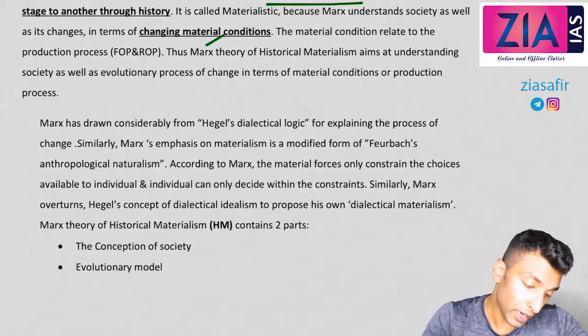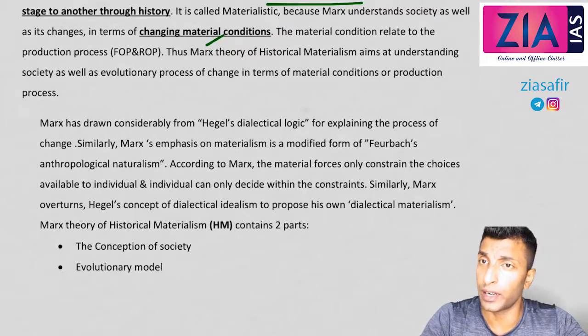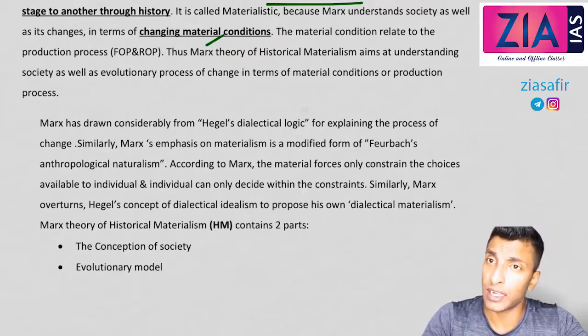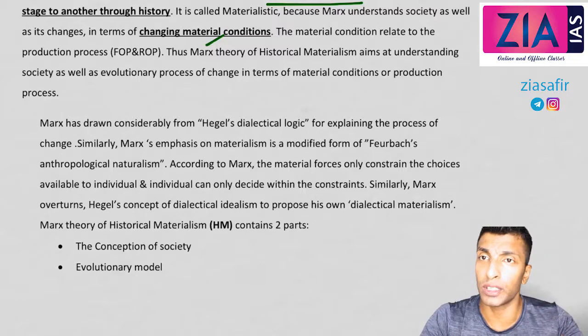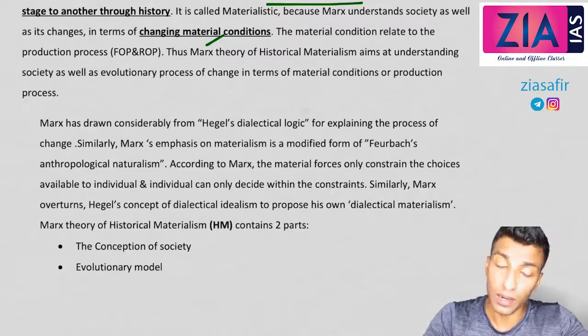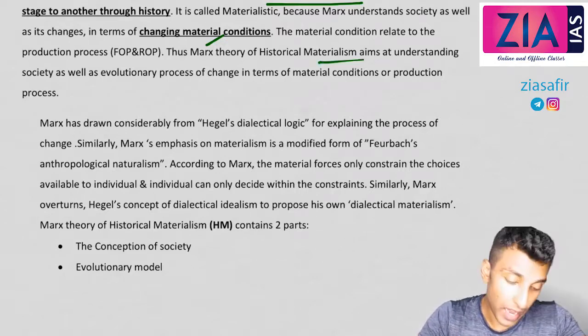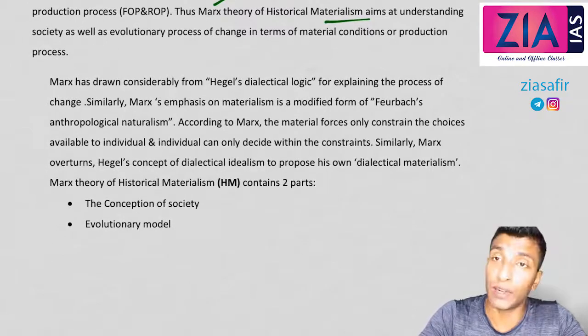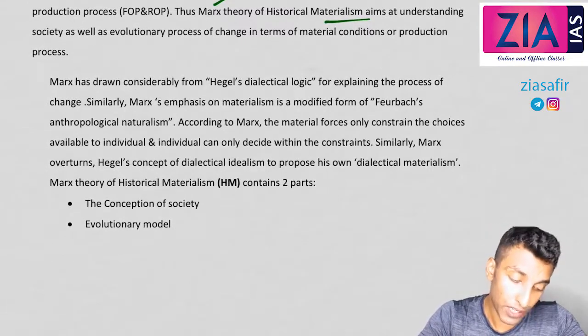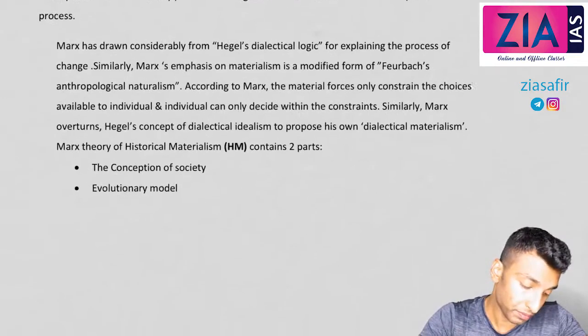The material condition relates to the production process. So everything is related to production, to change in material condition. The production setup is changing, right? Ancient mode to feudal mode, the way you produce things is changing. Feudal to capitalism, the way you produce things is changing. So the production is changing, so there is a change in society. That's based on material condition. Thus, Marx's theory of historical materialism aims at understanding society as well as the evolutionary process of change in terms of material conditions or production process.